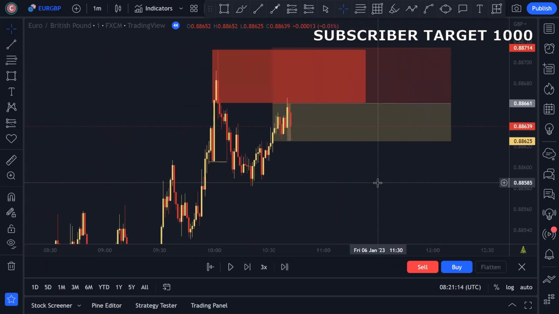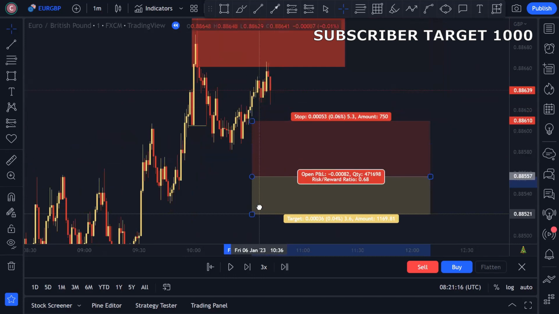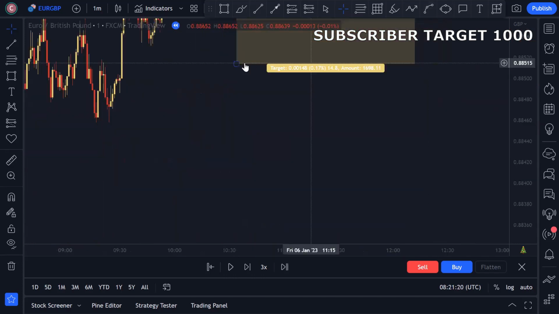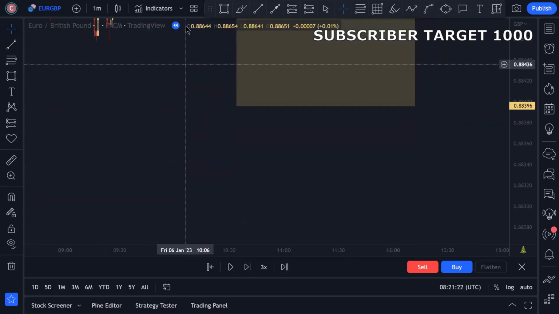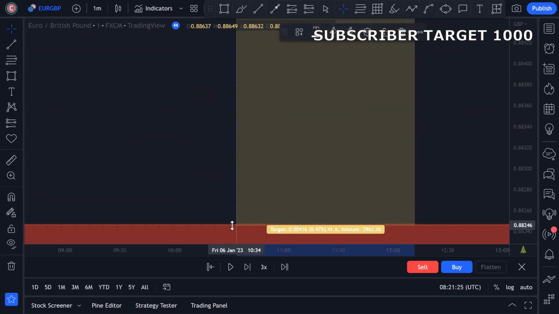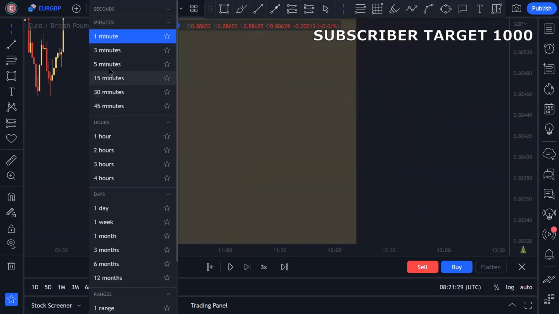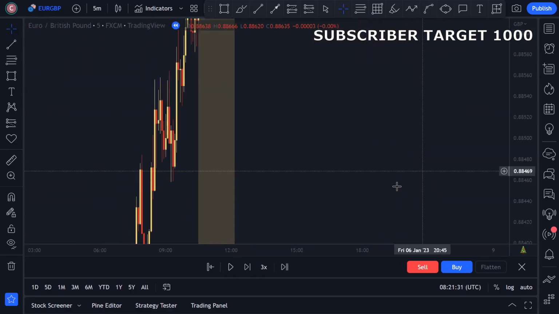Okay, so our target of this trade is the 15-minute low. So this is our 15-minute low, and we shifted to the higher time frame.